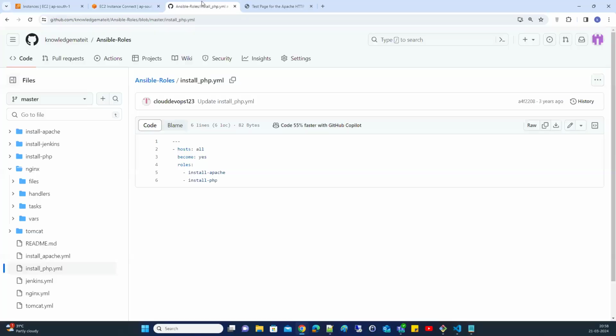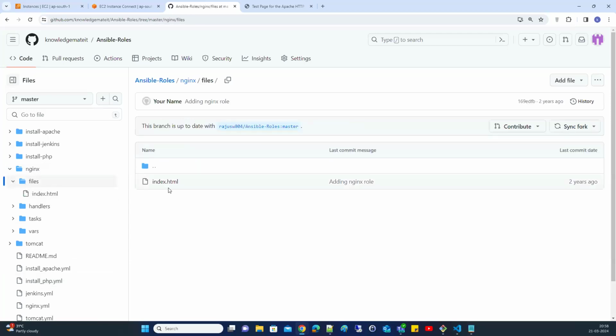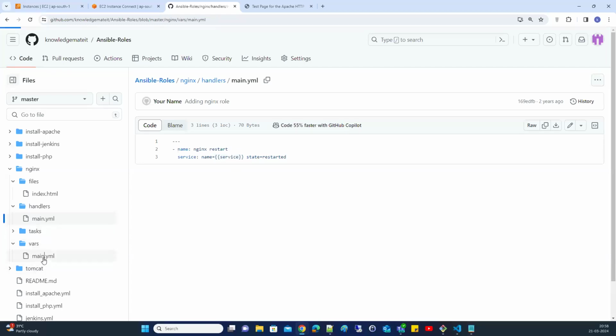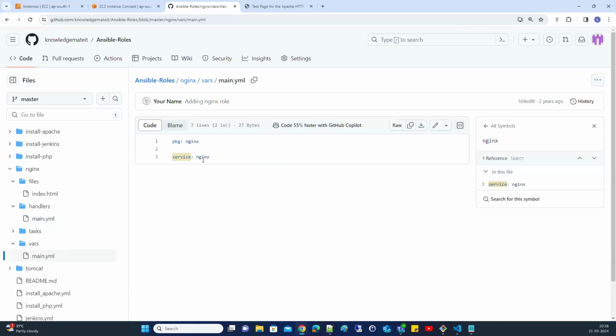So now let's try to use the Nginx role. What does the Nginx role have? If you see, it has a files section with one index.html file, having some information, this is Raju DevOps with AWS. And you have a handlers section. You're trying to start Nginx, but you see there is information within curly brackets. Within curly brackets means it will be a variable, right? So the service variable. If you see in the vars section, there is a main.yml file. The service variable is nginx. That means this nginx service value will come and be called here.